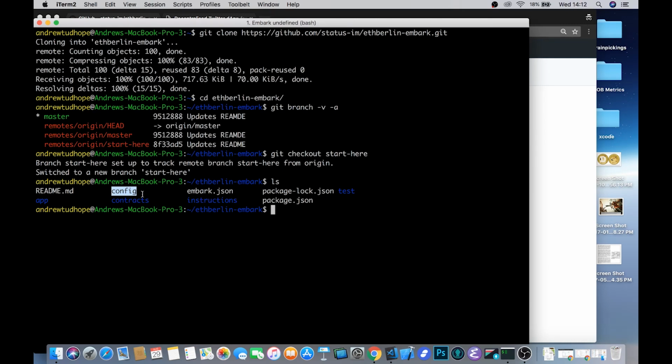So it comes preloaded with this amazing config folder, which we'll go through as we get deeper into the tutorial. But this is where you specify everything from how and which blockchain you connect to, how you connect to Whisper, how you connect to IPFS and Swarm, how you set up your local web server. That's where ENS name support is also going to be.